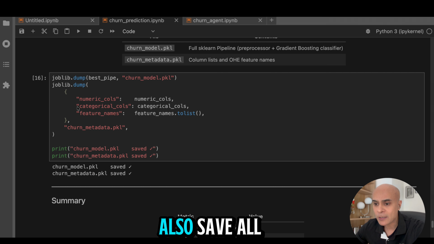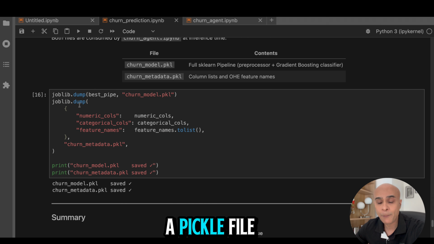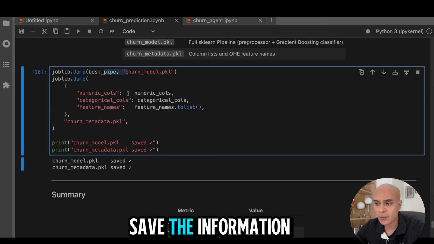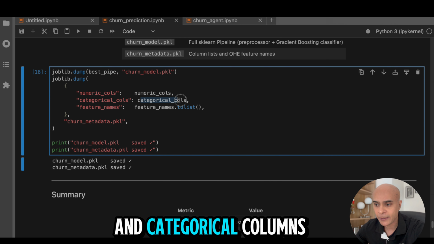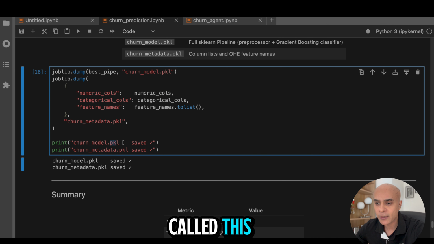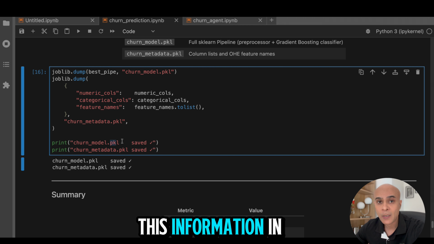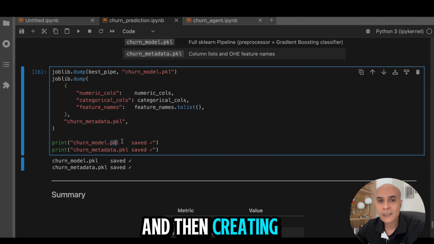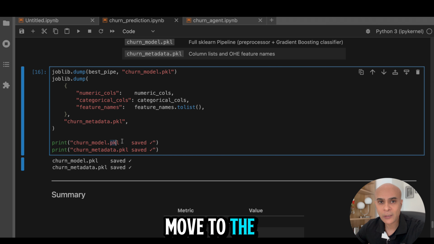Now you can also save all this information into a pickle file. You are going to save the best model into a pickle file, along with the information on the numerical columns and categorical columns, all in a file called .pkl, or pickle file. We are going to use this information in the next phase, which is identifying all the churners and then creating specific emails using LangGraph agents. So now let's move to the second part.